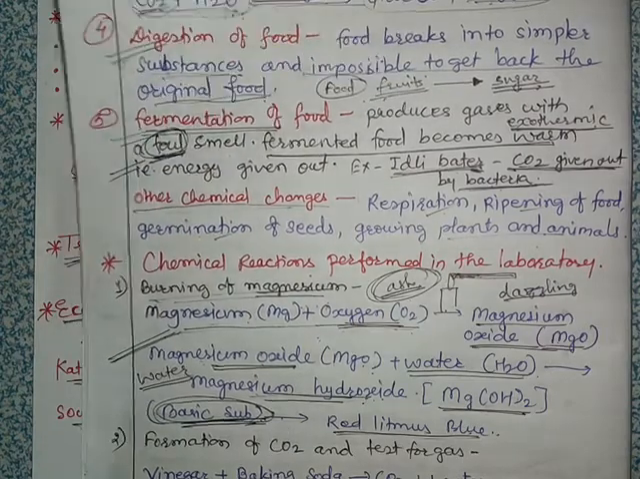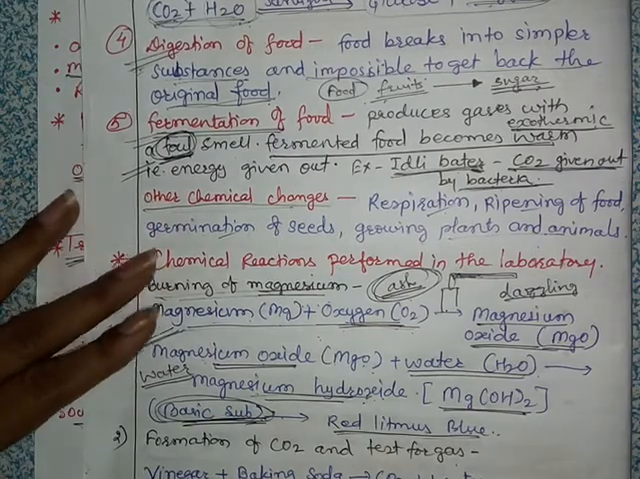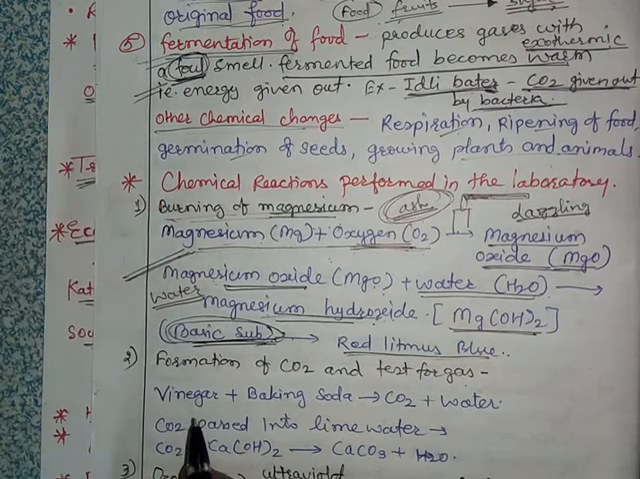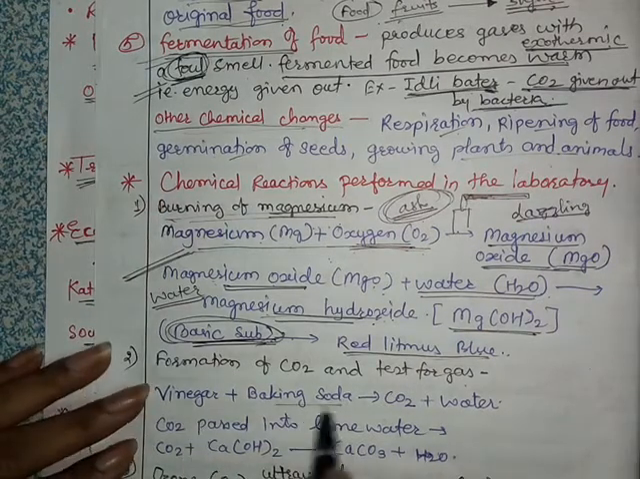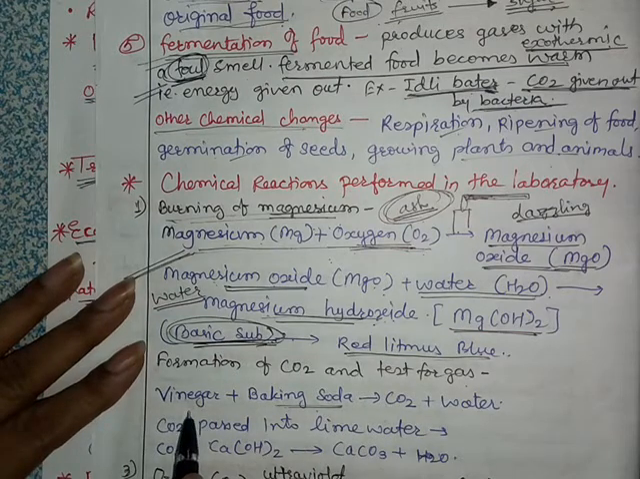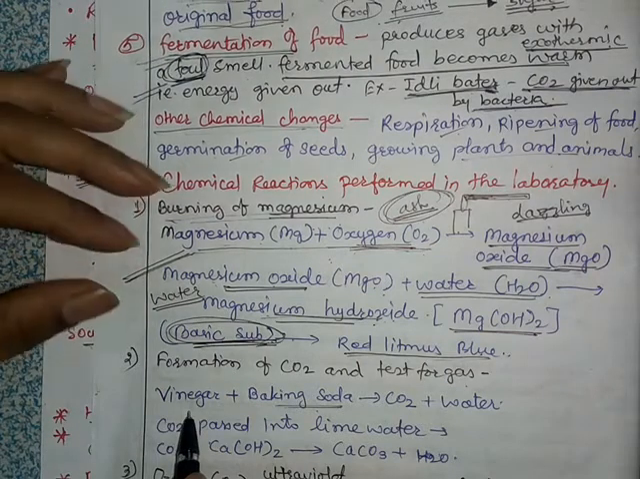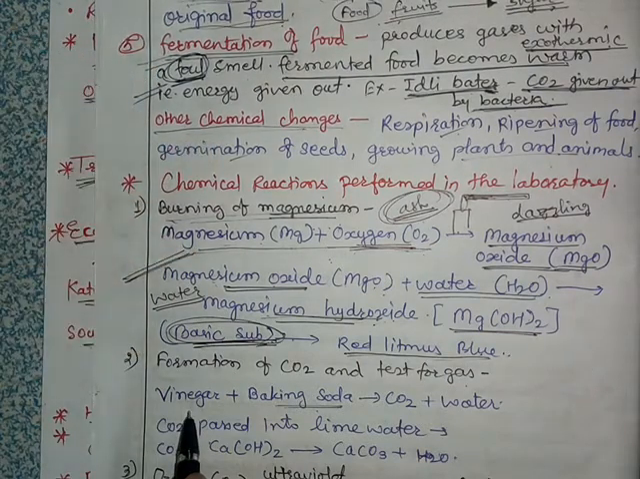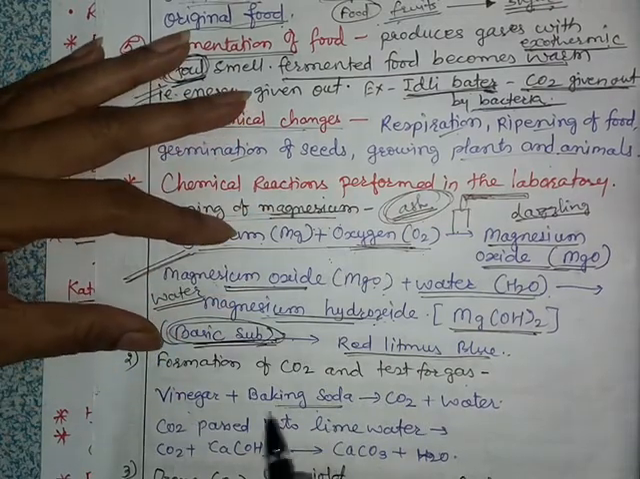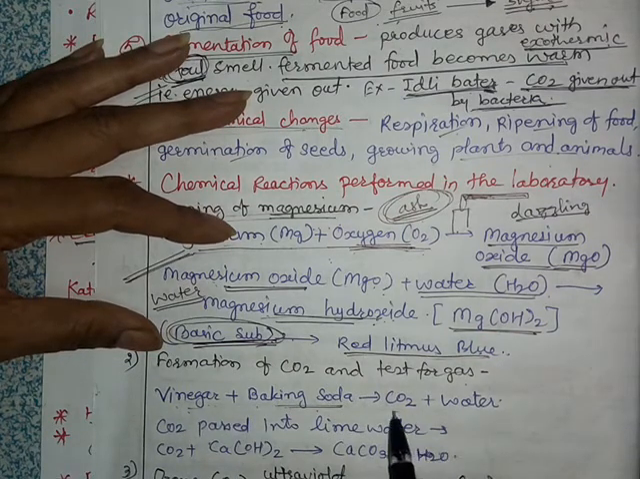Then we have formation of CO2 and how to test it. So vinegar, you know, it is acetic acid, and baking soda means sodium hydrogen carbonate. When we add a spoonful of vinegar into a beaker containing baking soda, what happens?